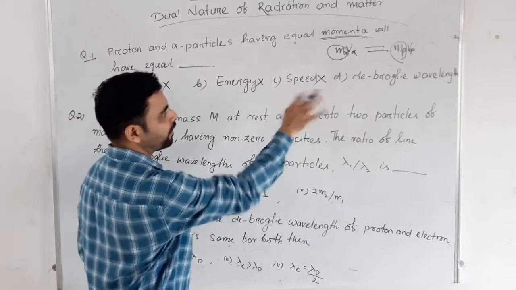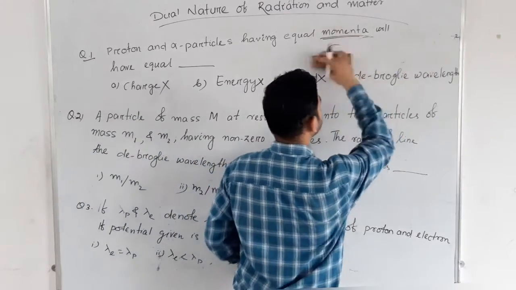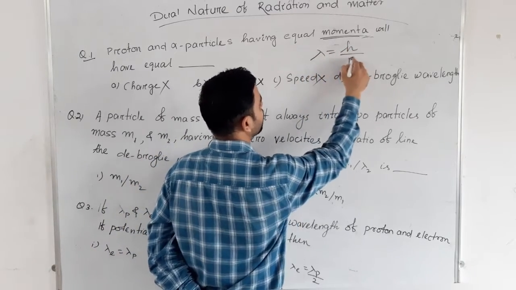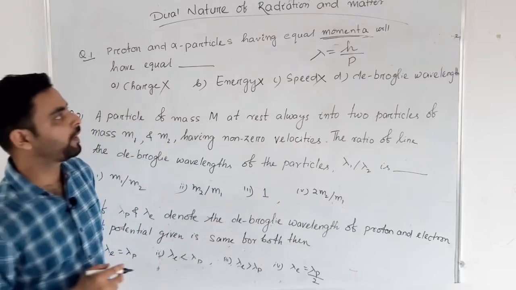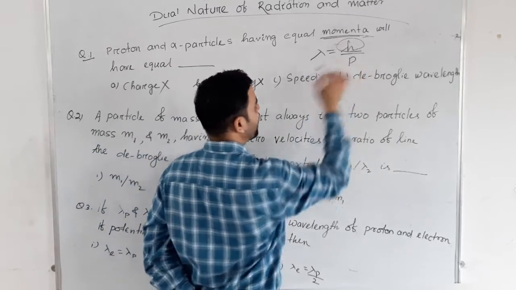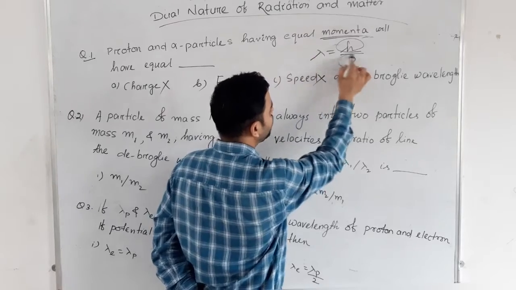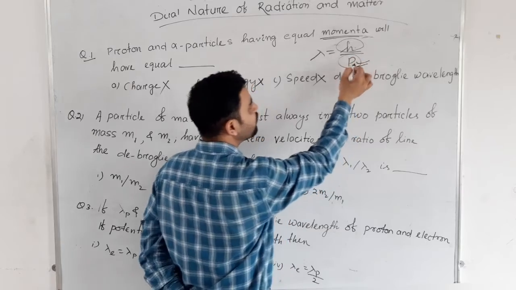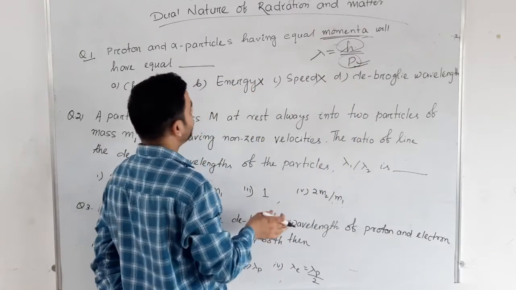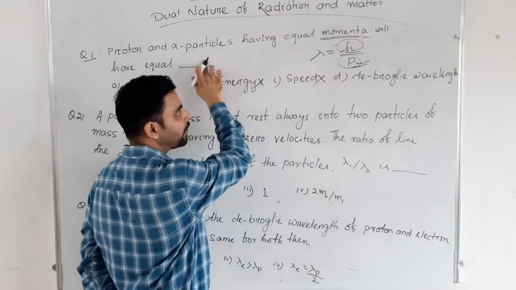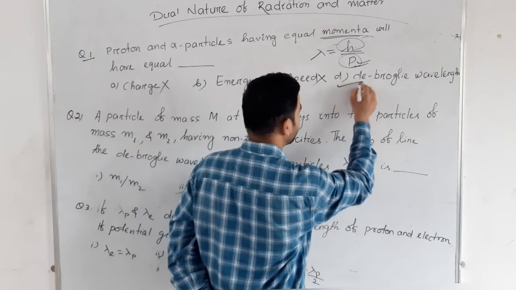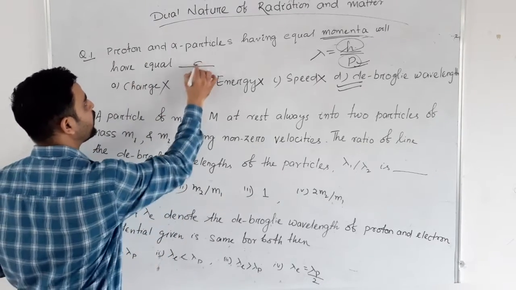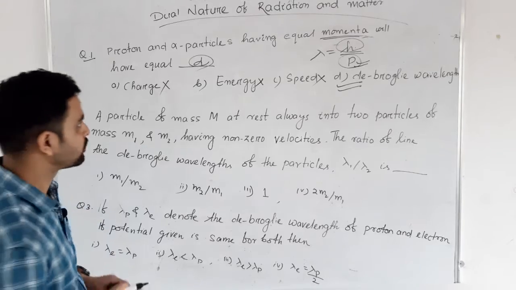We have the last option, de Broglie wavelength. Let us try this. We know de Broglie wavelength lambda equal to h by p. As h is Planck's constant, and here the momentum for alpha particle and proton is the same, h by p will be a constant. That means wavelength for alpha particle and proton will be equal. So the fourth option is the correct answer. The answer will be option D, de Broglie wavelength.